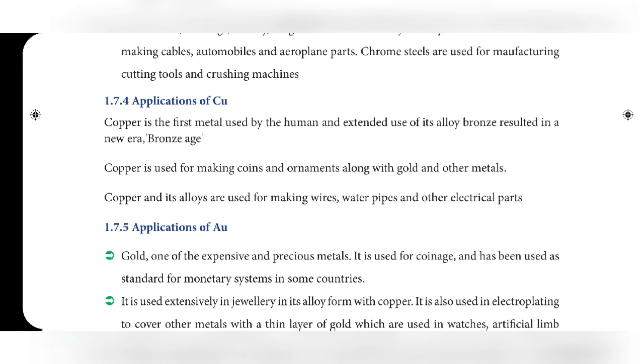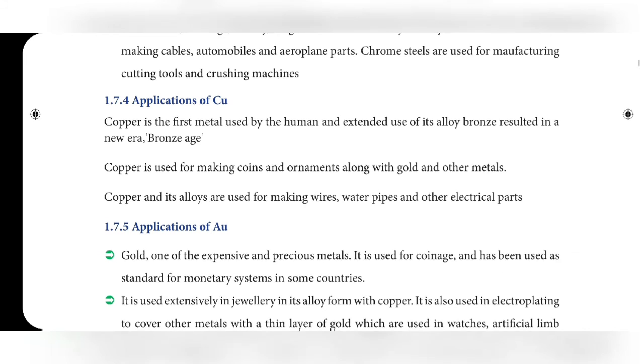Next, applications of copper. Copper is the first metal used by humans, and extended use of its alloy bronze resulted in a new era called the bronze age. Copper is used for making coins and ornaments along with gold and other metals. Copper and its alloys are used for making wire, as we know already, and copper pipes and other electrical parts. These are the applications of copper.